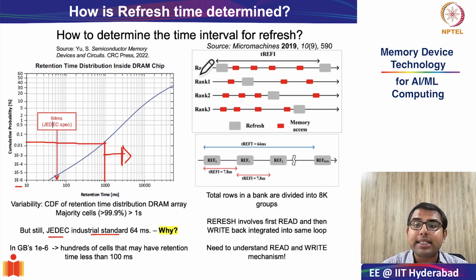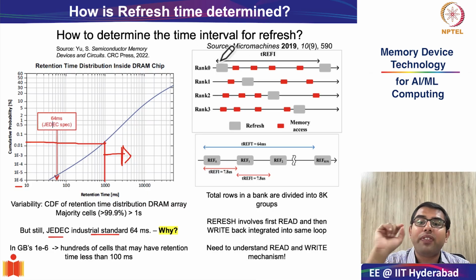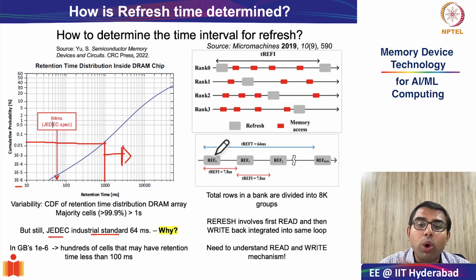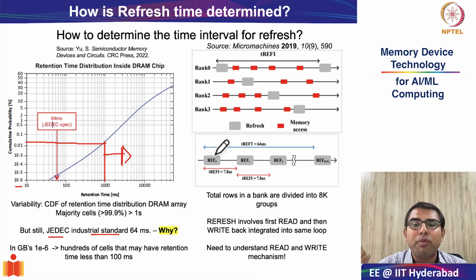Basically, what I'm trying to say is that there are 8K auto refresh commands that are issued to refresh a subset of the rows in the 64 millisecond interval, because as you can see, every bank needs to be refreshed after the interval of every 64 milliseconds. And therefore, the real rate of refresh in rows and columns is only 64 divided by 8K, which is roughly 7.8 microseconds.